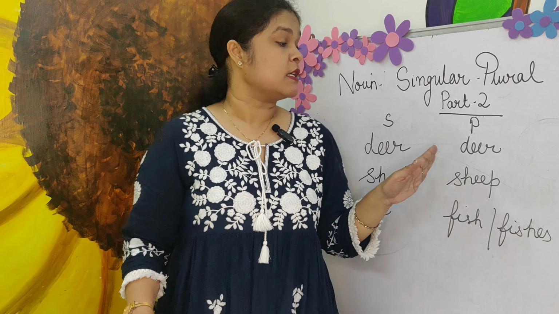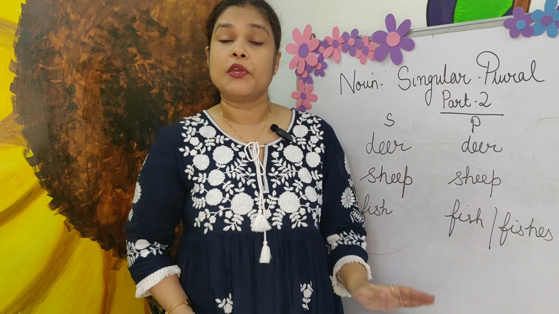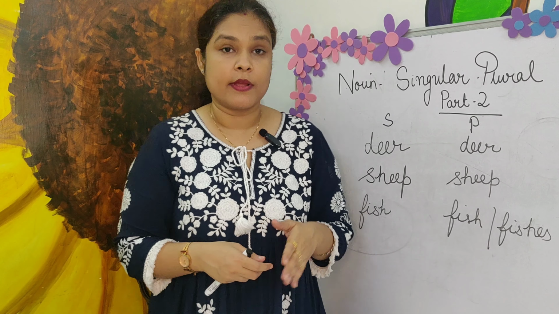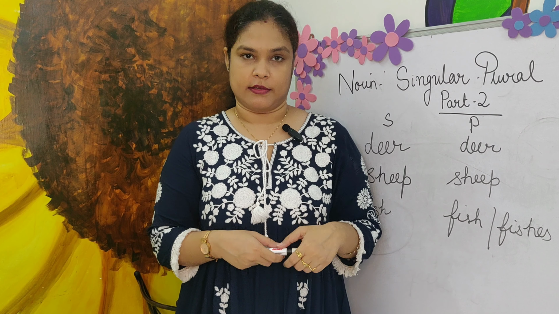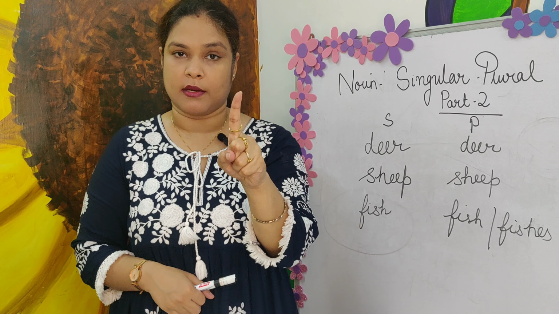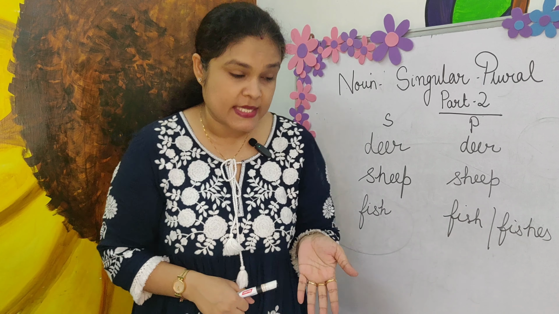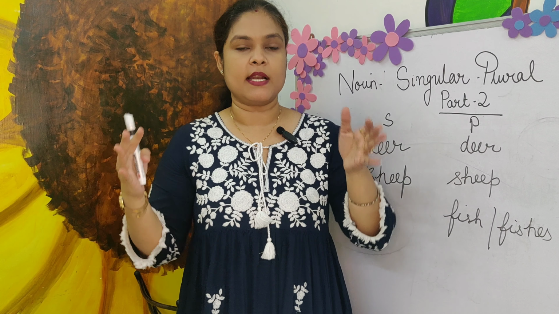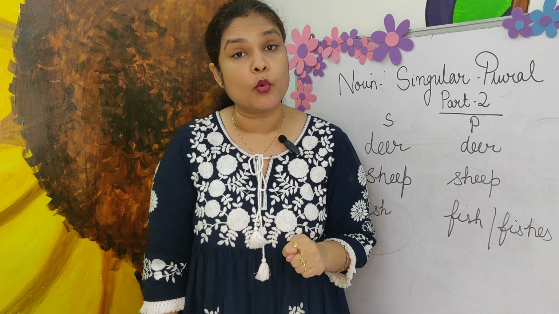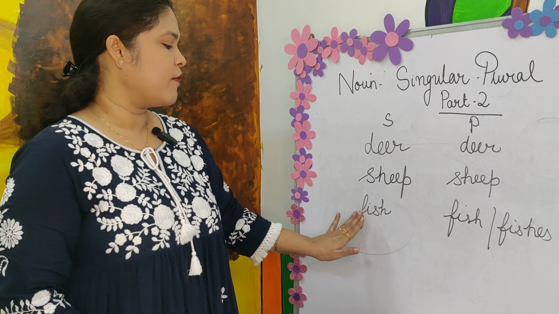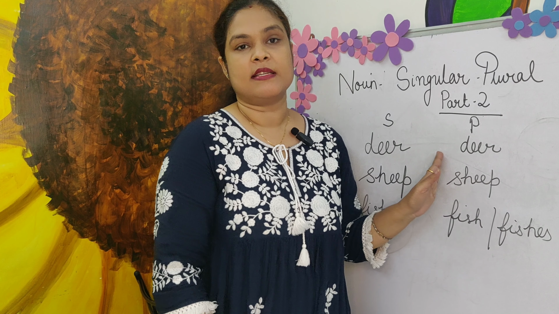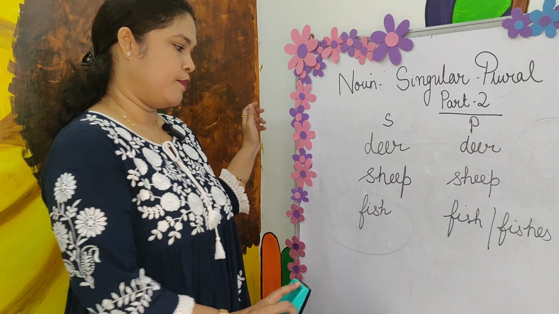So how will we know whether the deer or the sheep is being used in singular form or in plural form? You really need to see the sentence. For example, the deer is grazing in the field. So deer is denotes one, so it means it's a singular form. It is one deer. But now if you go through a sentence, the deer are grazing in the field. From the word are, you will be able to understand the word deer is being used in the plural form. So deer, sheep, fish, they remain the same in the plural form. You just need to go through the sentence to understand whether it is being used in singular or plural form.